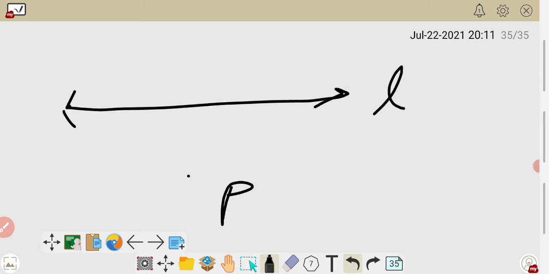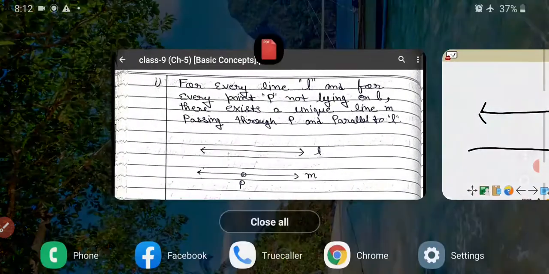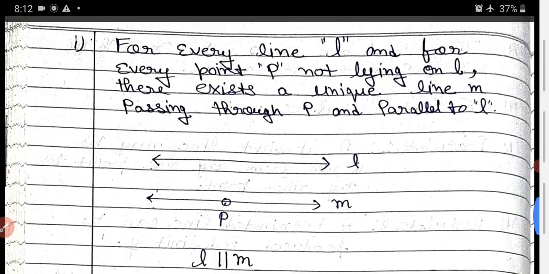Unique means only one and only one. Like that one, it passes through the point P and is parallel to L. There exists a line M which is parallel to L and passes through P. It is also the equivalent version of the fifth postulate.